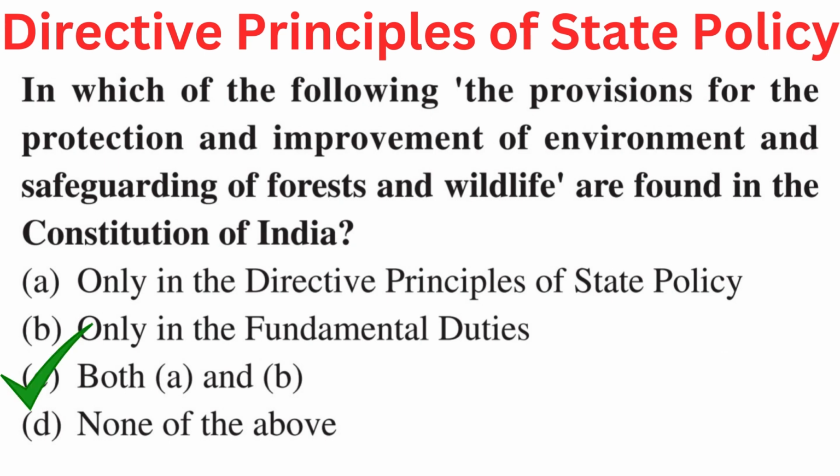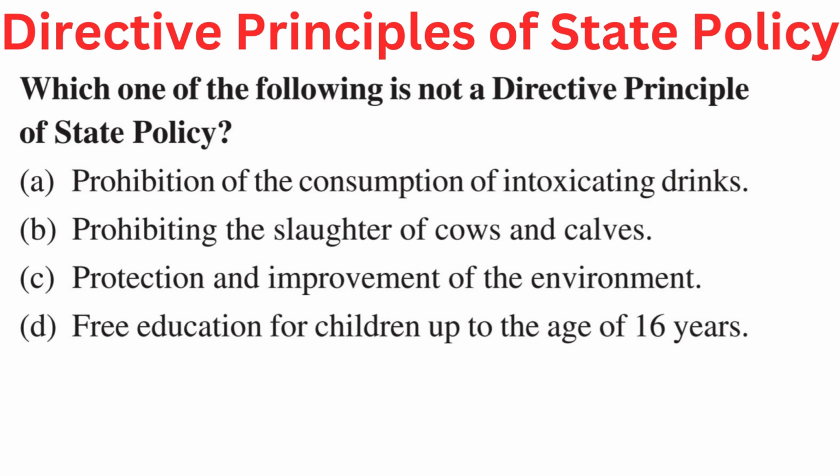Right answer is C. Both A and B, only in the directive principles of state policy and only in the fundamental duties. Your question is, which one of the following is not a directive principle of state policy? Your options are A. Prohibition of the consumption of intoxicating drinks. B. Prohibiting the slaughter of cows and calves. C. Protection and improvement of the environment. Or D. Free education for children up to the age of 16 years.